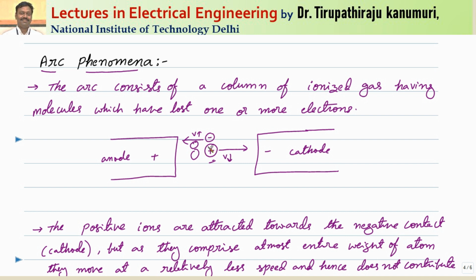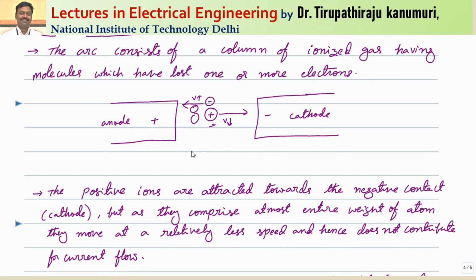So the current produced due to the positive ions is very small compared to the current produced by the negative charges, the electrons that are liberated. That is why we are mainly concerned with the negative charge passing from cathode towards anode.